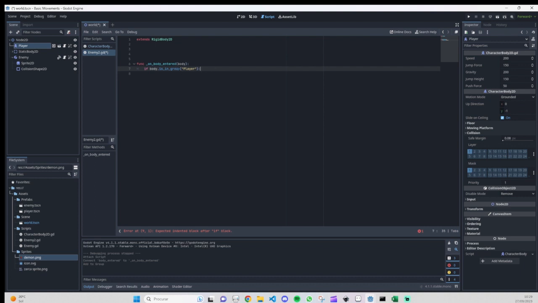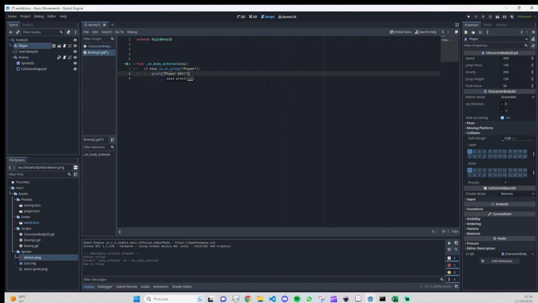So continuing to our code. We are doing a verification or a validation if the body that is entering our collision is grouped or tagged as the group called player. If it's true, we are going to do a print to show on our console if the player has been hit or not.